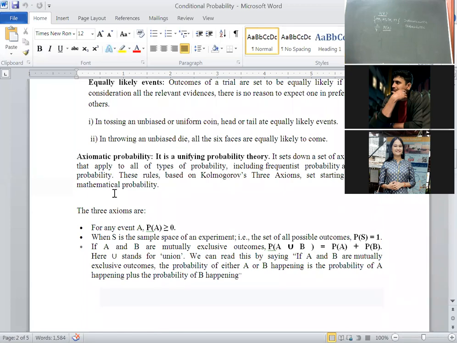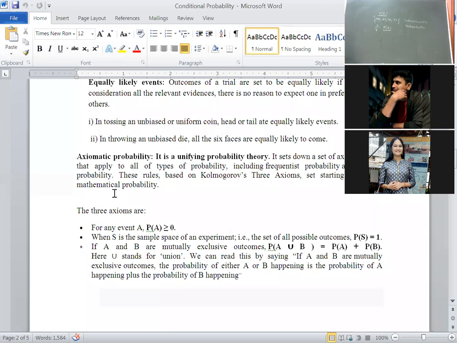This is applicable only when the number of trials, that is random experiments, is finite. That means a discrete case. The demerit is that we can apply this formula only when the number of cases is finite. For that purpose, another probability was introduced, called statistical probability or empirical probability.